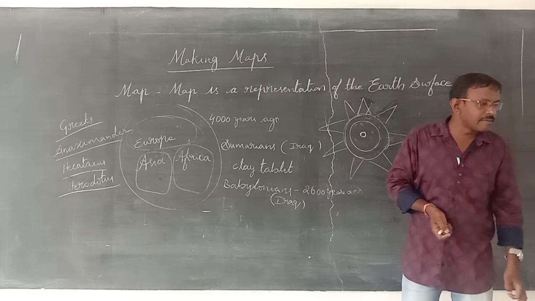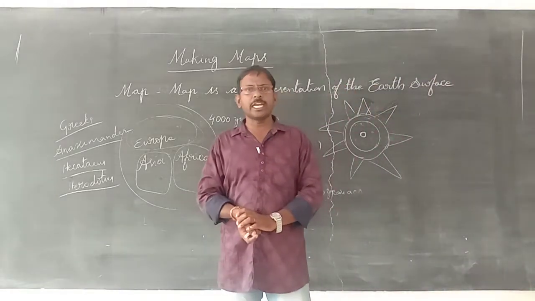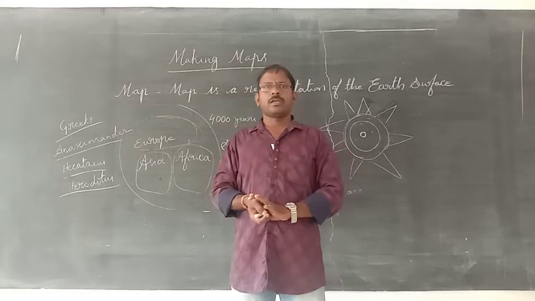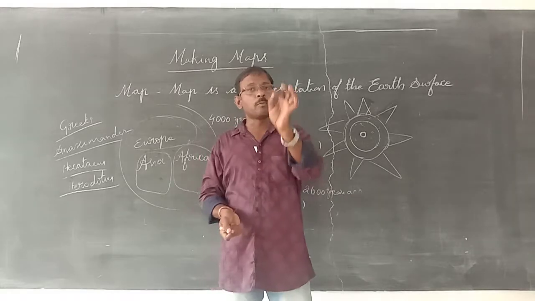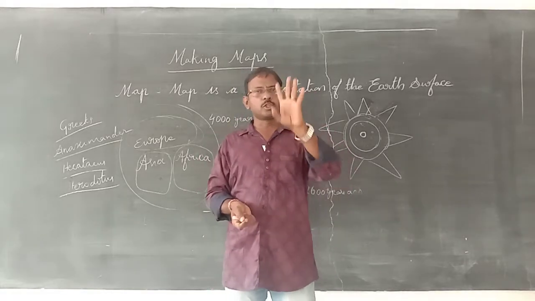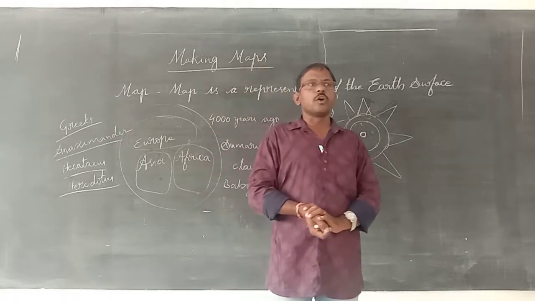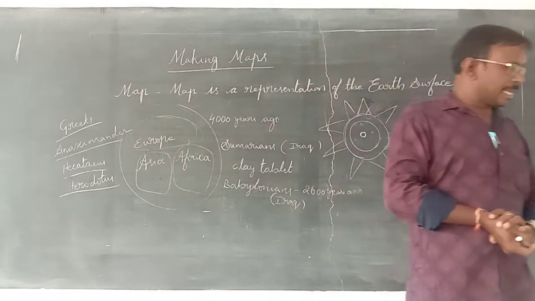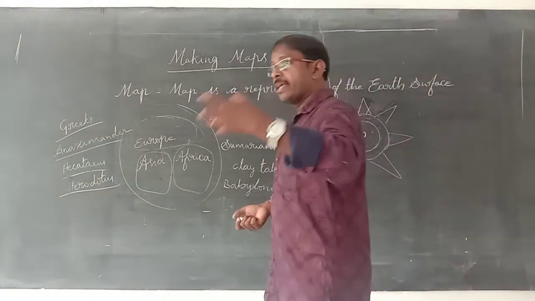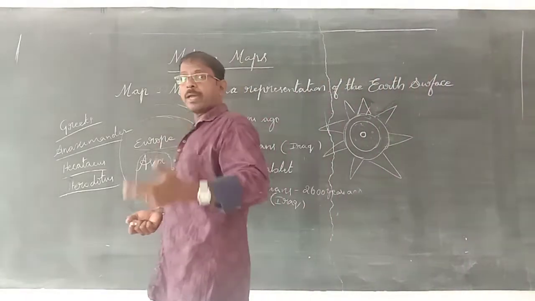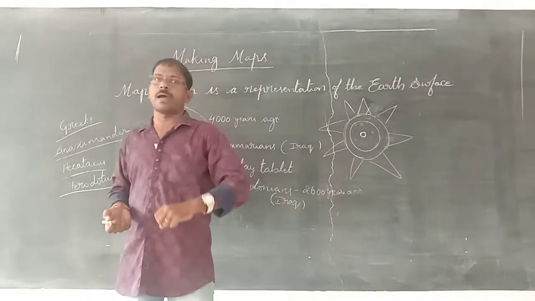Okay, so whatever it may be, we require an accurate map. Accurate map means correct map. That should represent us. That should be a model of the earth. That should be a model represented to the people. For this purpose, the Greeks tried later. The Greeks got so many ideas for making maps. They completely focused on maps.